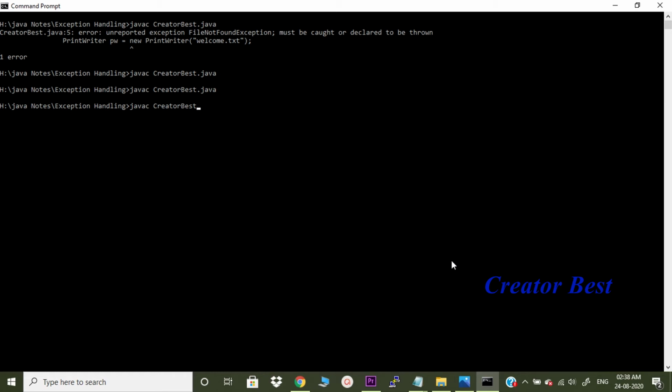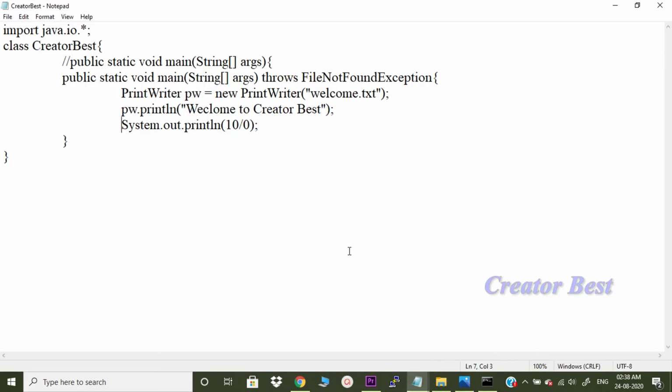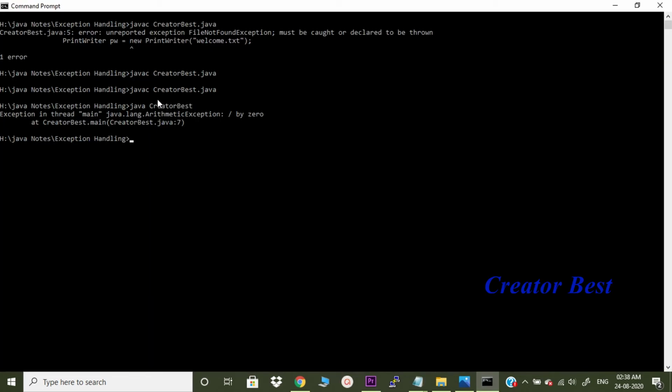While compiling, we didn't get any error. When we compile, we didn't get any error. That is done. See, this arithmetic exception need not be checked during the compile time. It didn't throw any error. Let us see the code. We don't have any handling code for this arithmetic exception written in this program, but still, when we compiled, we didn't get any error. Our compilation was very smooth. Only during the runtime we got this error.